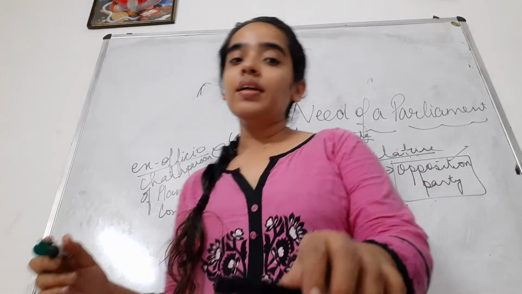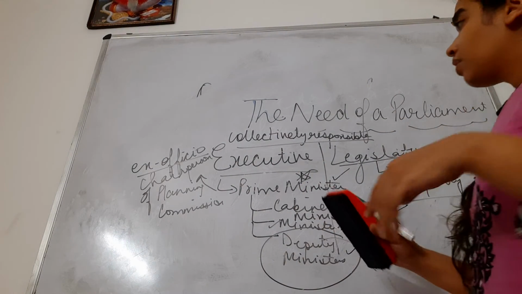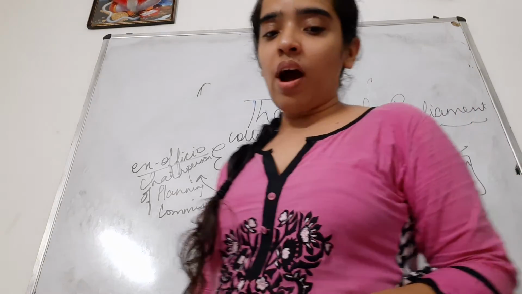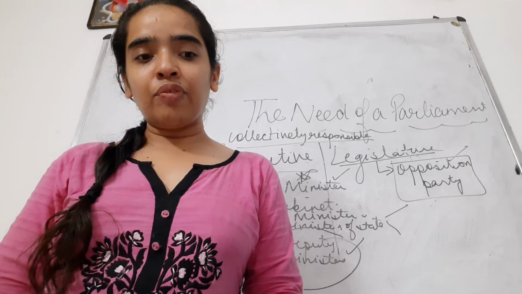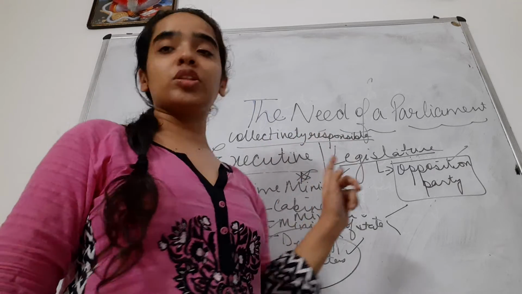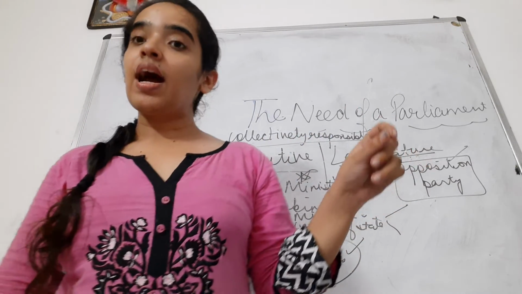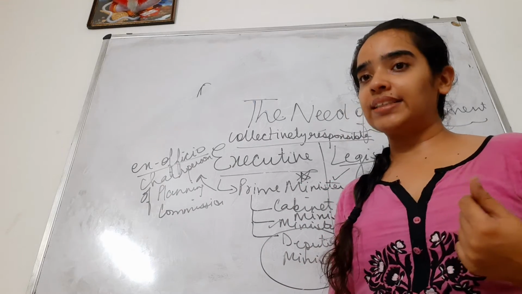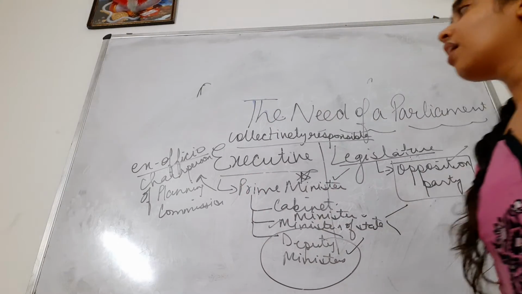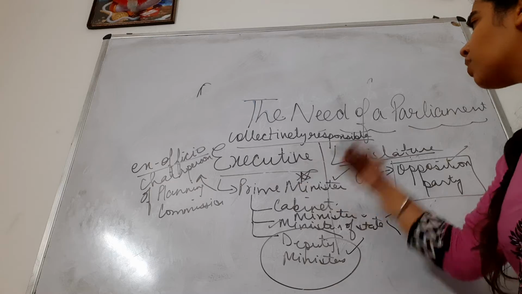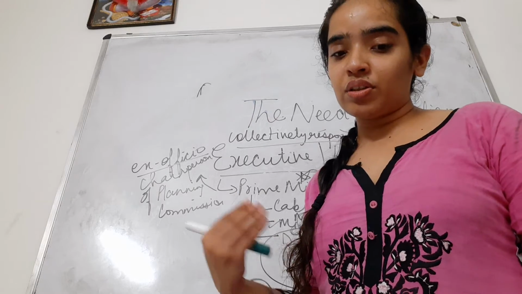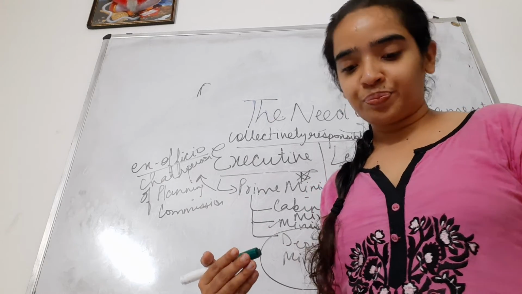Right. Now, for discussions, there is question hour. Question hour is the time when legislature can question executive, and they all are collectively responsible. They have to answer. All of them have to answer, and they all have to speak one thing. They cannot criticize each other. And then after question hour, there is zero hour in the parliament when they discuss, when executive tries to convince legislature that they are trying to make this law for the betterment of the country. So there is question hour, then there is zero hour.